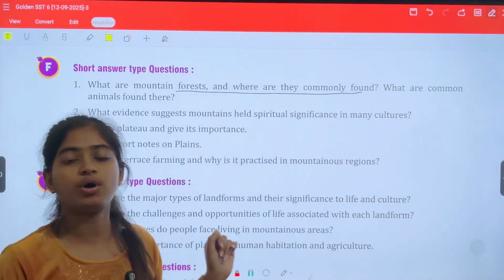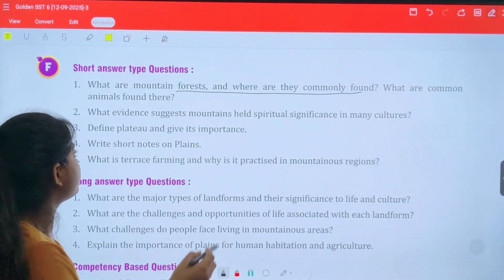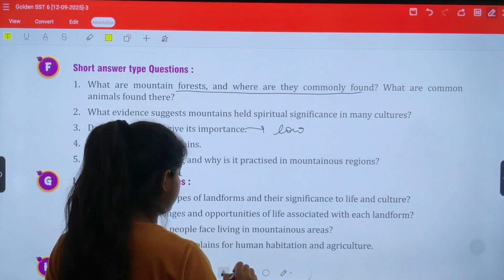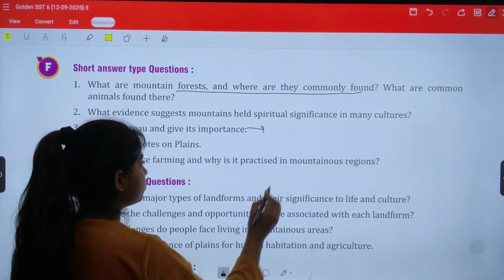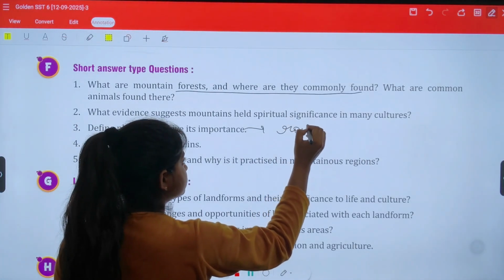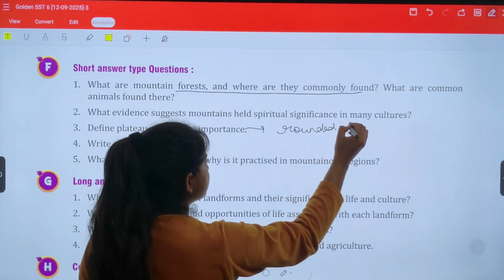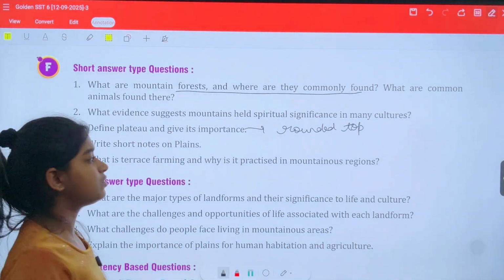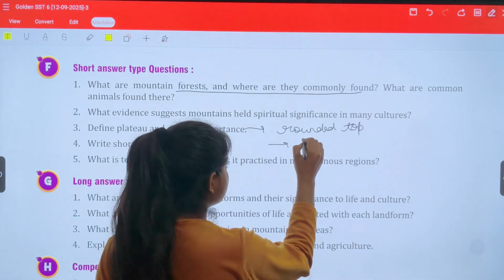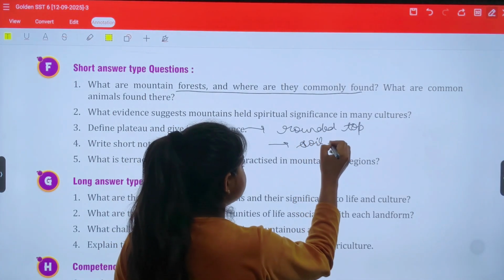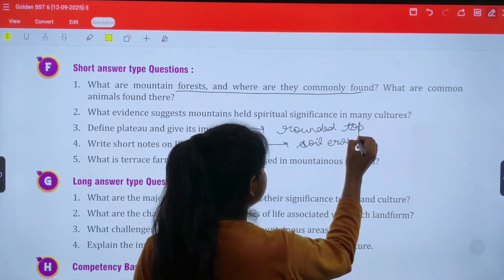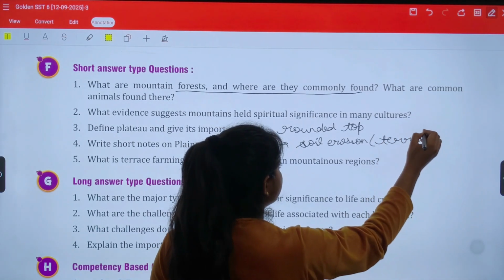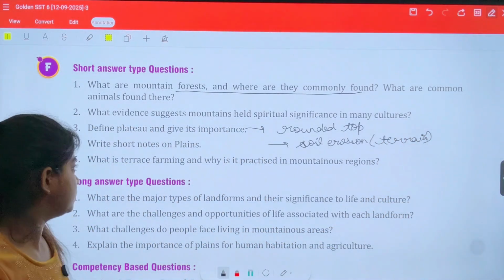Define plateaus and give their importance. Plateaus are very important. You can write that plateaus have a rounded top. And what is their importance? They help in preventing soil erosion, for example, if we do terrace farming. So there are so many advantages of these.